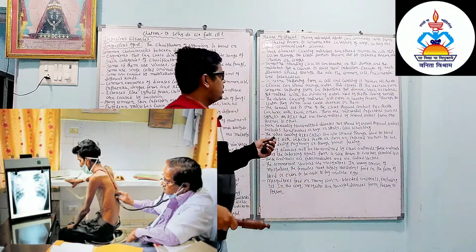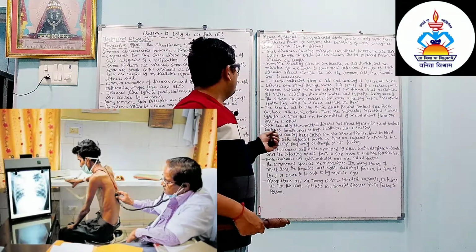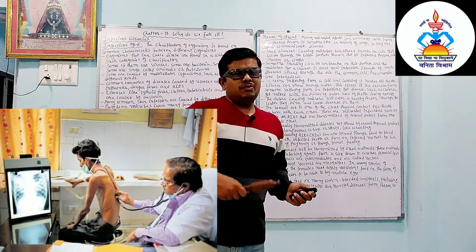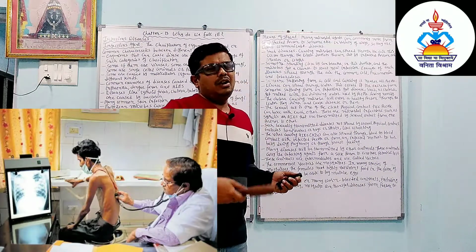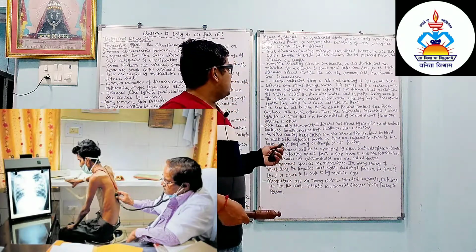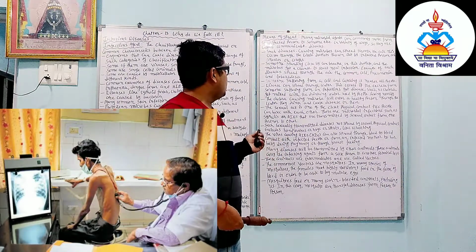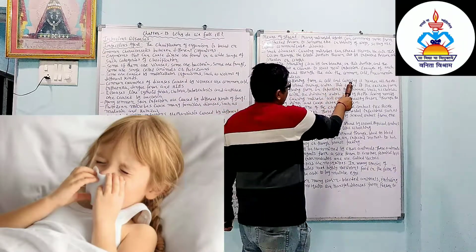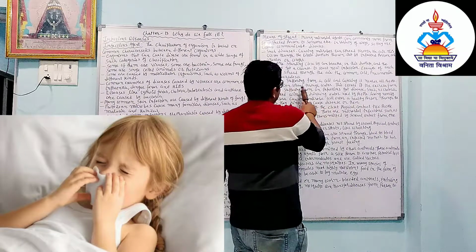So some examples are there. Suppose one person is suffering from a disease like common cold, pneumonia, or tuberculosis, and we are very near to him. When he is sneezing or coughing, the microbes come into the air and go into our breathing system, then it is possible that we will also suffer from diseases like common cold, pneumonia, and tuberculosis. Someone suffering from a cold can pass it to people nearby.